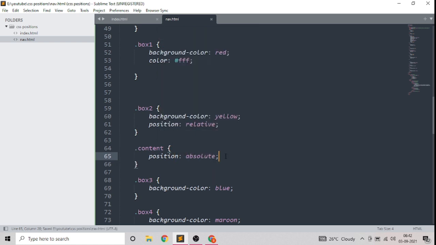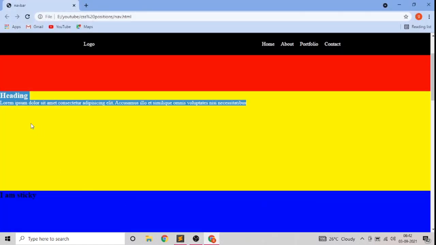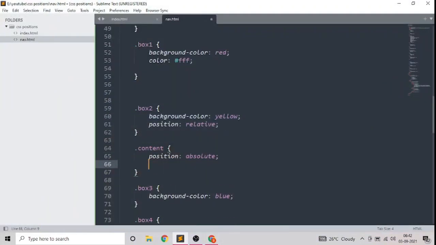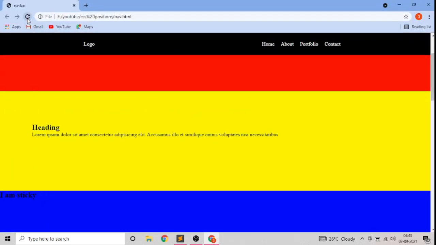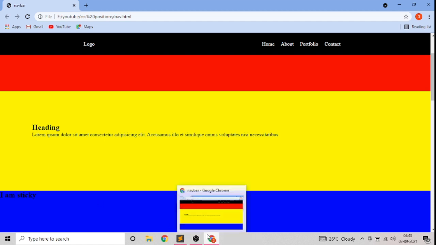If we want this div somewhere, like 100 pixels from the left and 100 pixels from the top, then we just give left of 100 pixels and top of 100 pixels. Take a look, it is here.